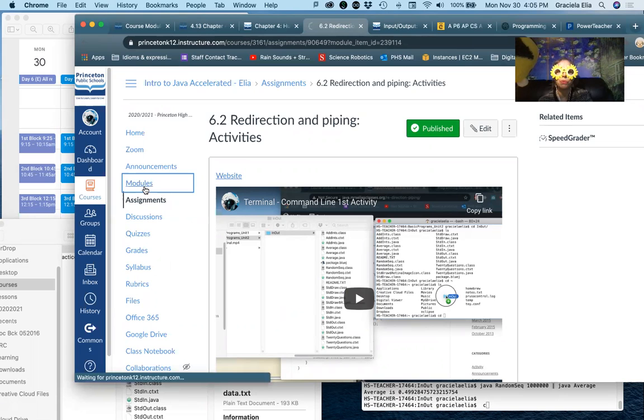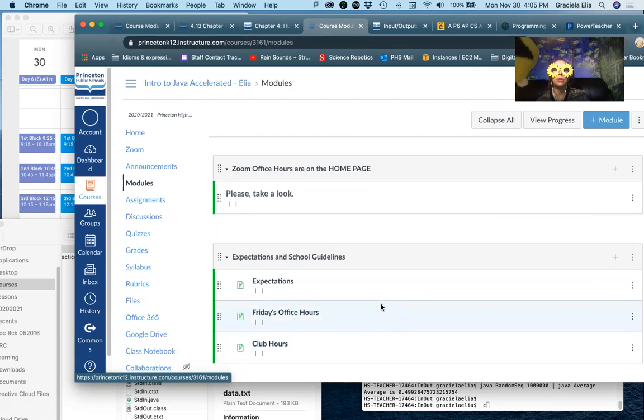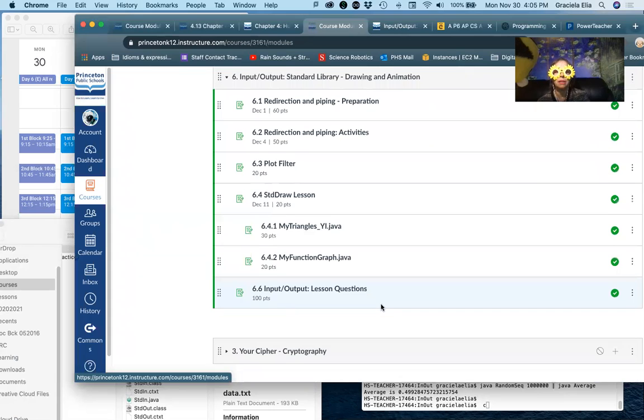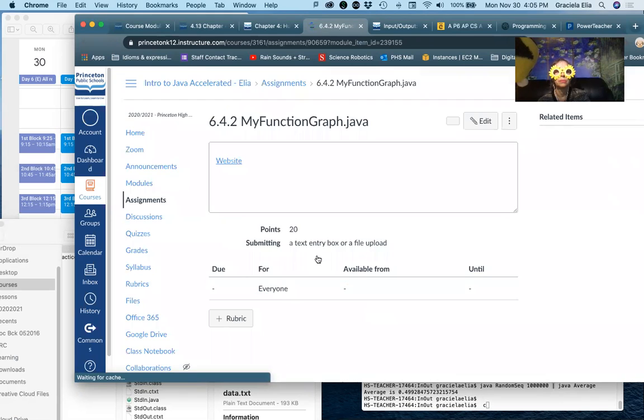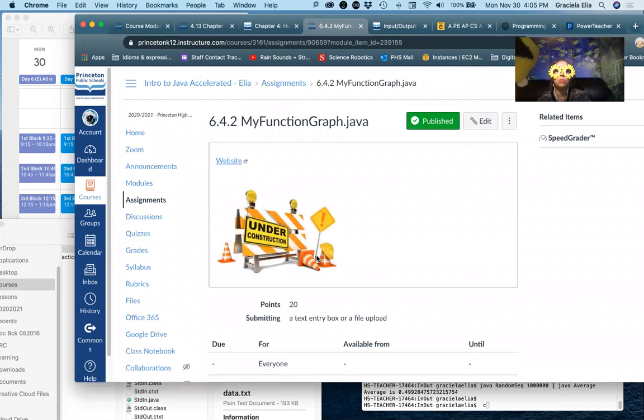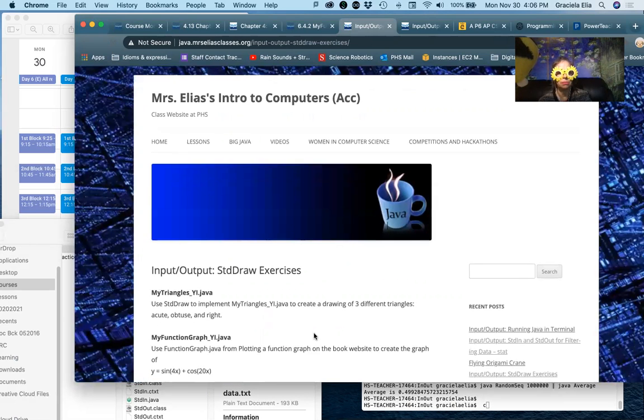Let's go back to modules. And one thing that I really like a lot with this type of redirecting of the data is coming from here. Let's take a look. Oh, whoa, it's under construction. Well, it doesn't matter. We still can do it. We can go to the website. And let's see what we get over here.